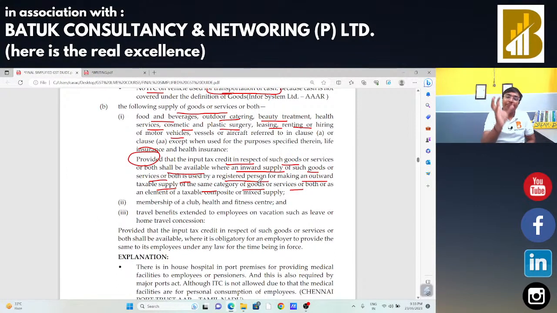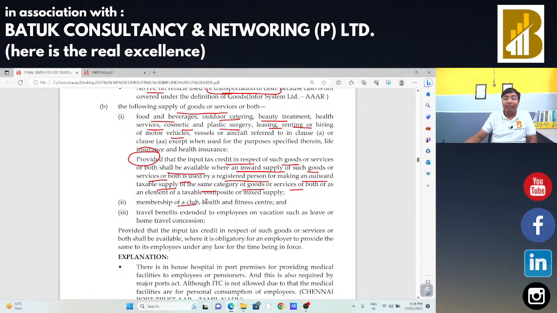Suppose for beauty treatment आपने कोई cream या फिर face wash buy किया and you are going to sell that cream or face wash, in that case input tax credit is allowed. But आप आपके saloon में कोई बंदा है and you are going to provide the services of whatever kind of face maintenance services, in that case input tax credit is not allowed. If you are going to make the as-it-is supply, in that case input credit is allowed.